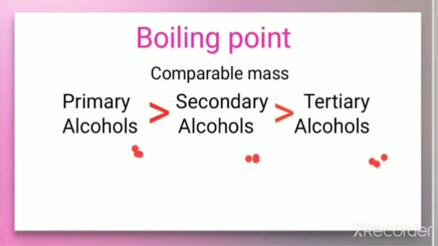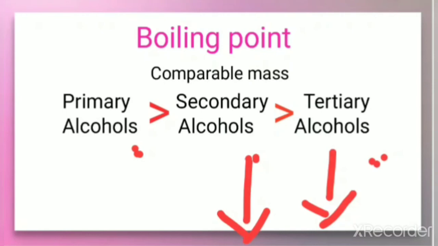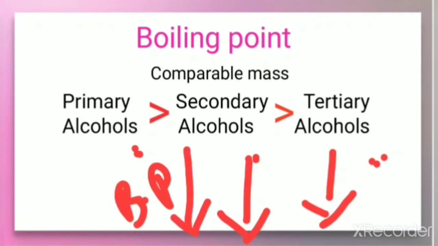So we can say that with an increase in branching the boiling point decreases, because when the branching increases, the surface area decreases. So when the surface area decreases, the van der Waals forces also decrease. So we can say that the boiling point also decreases. So if the alcohols have a comparable mass, then the primary alcohol will have a greater boiling point than secondary, than tertiary.